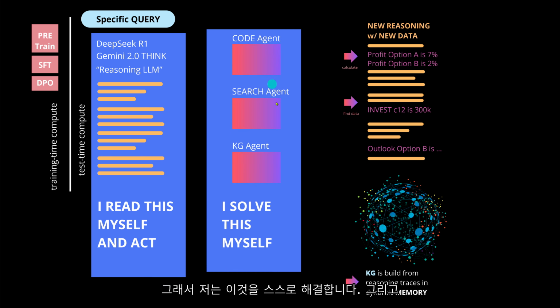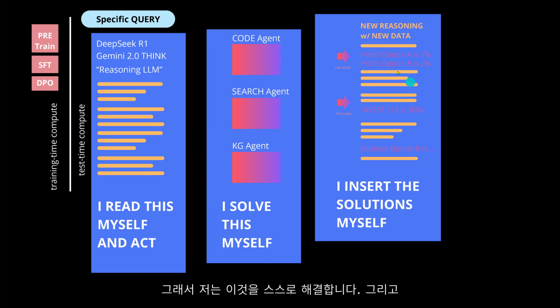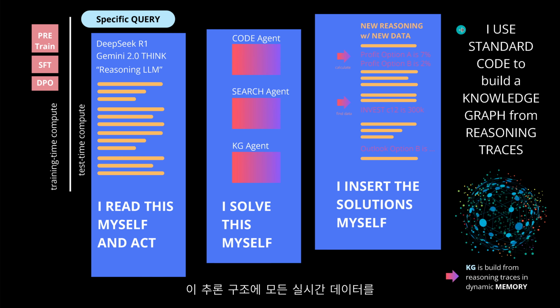So I solve this myself, and I insert a solution myself, and then I have all on this reasoning structure, all the real-time data inserted beautifully from all the different agents and whatever, and then I just use a standard code to build a knowledge graph from whatever reasoning traces there are, given their complexity. So I end up with a knowledge graph. And now what I do, I just make a check. So I say, okay, is it really worth to build this knowledge graph?